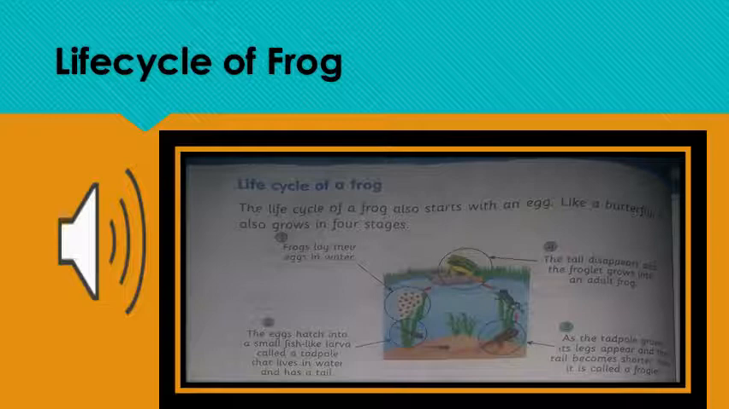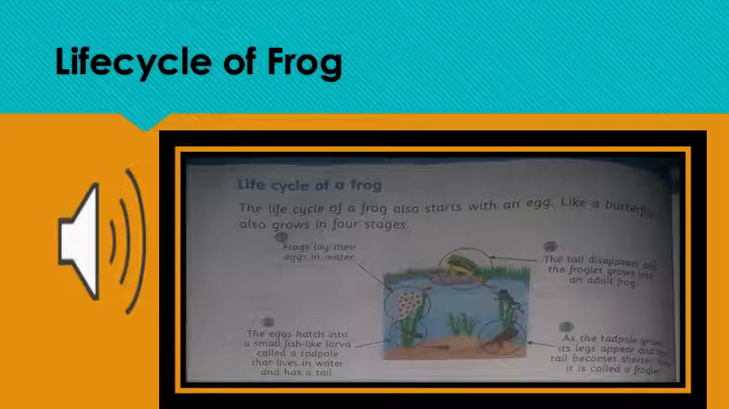Now what happened in the third step? In the third step, this tadpole turns into a froglet. And how does it turn into froglet? Because now it has legs and its tail becomes shorter. In the fourth step, what happened? The froglet turns into an adult frog because its tail disappears.